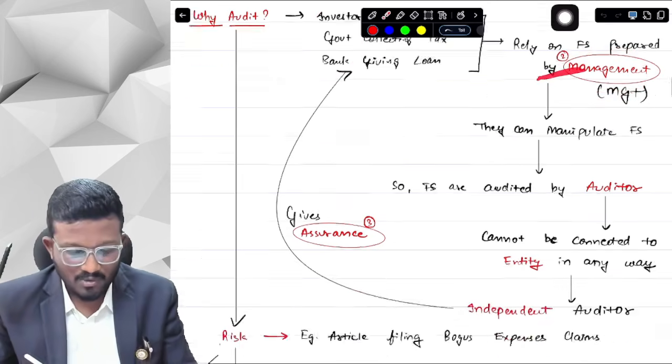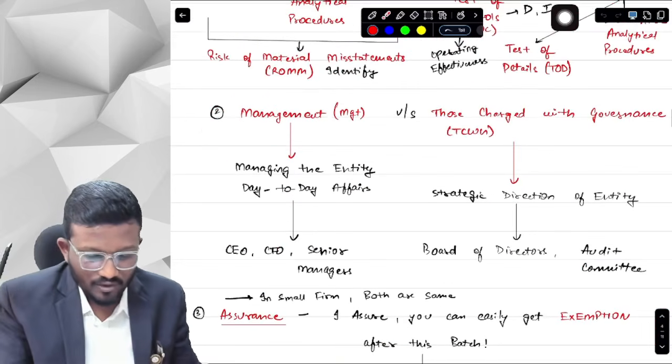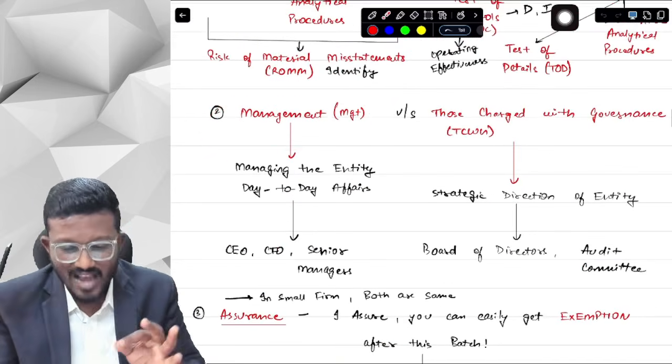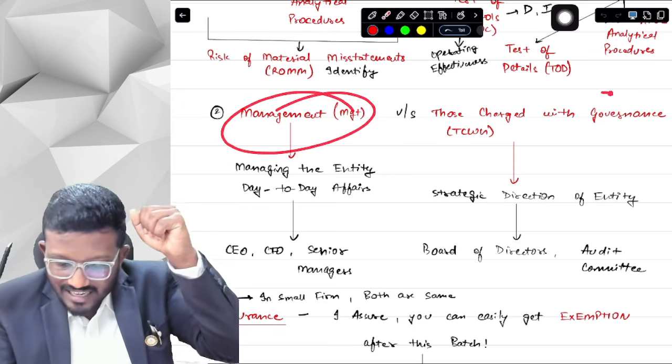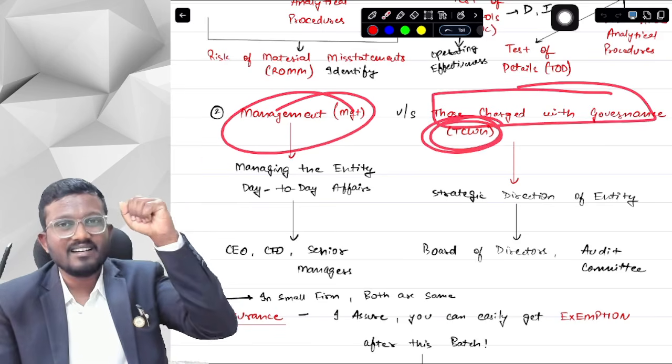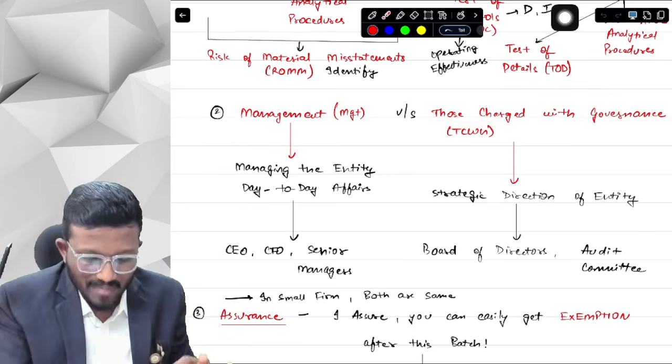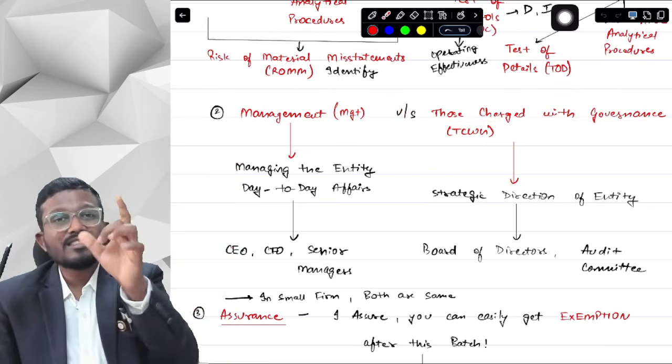First of all, let's discuss what is management or who is management. So we have two terms here. One is management and the other is those charged with governance. In short form, we can use TCWG. So management and those charged with governance. Who is the management, sir?